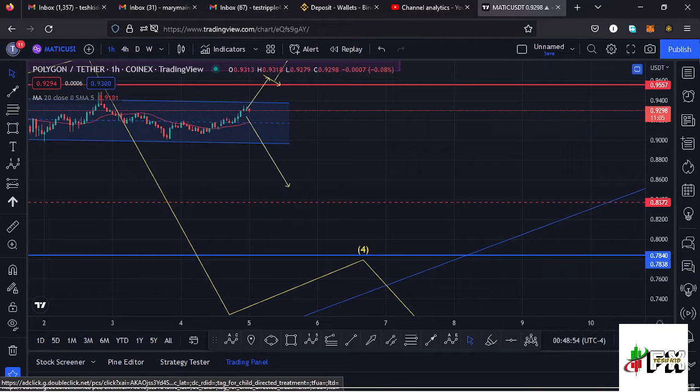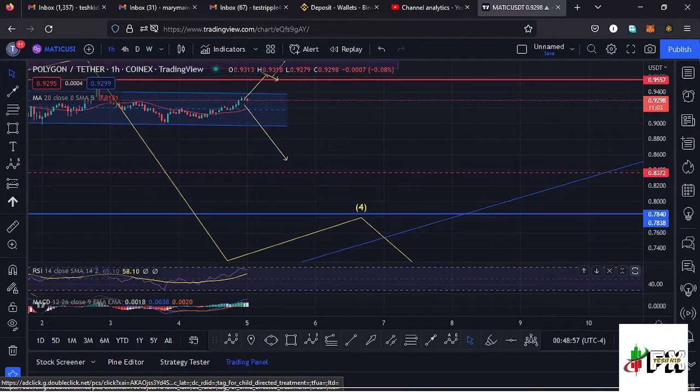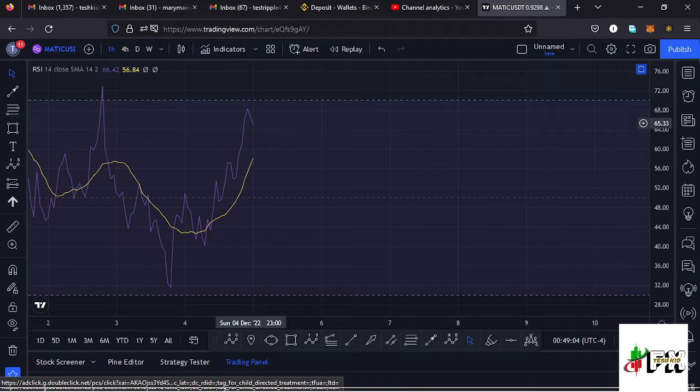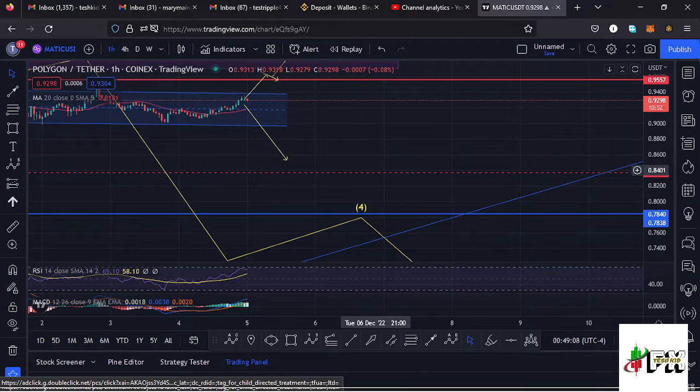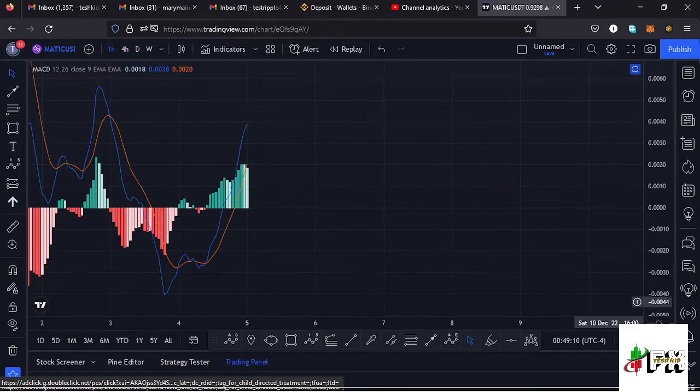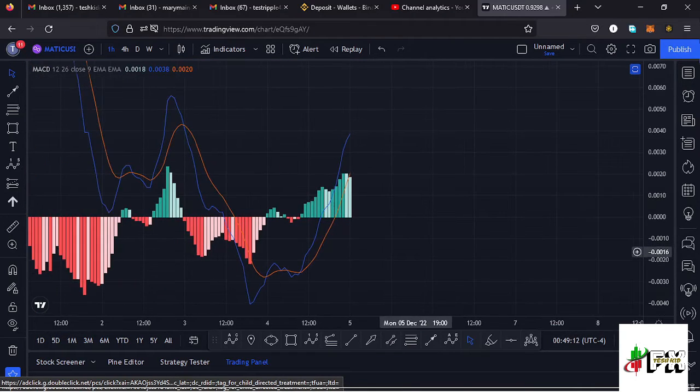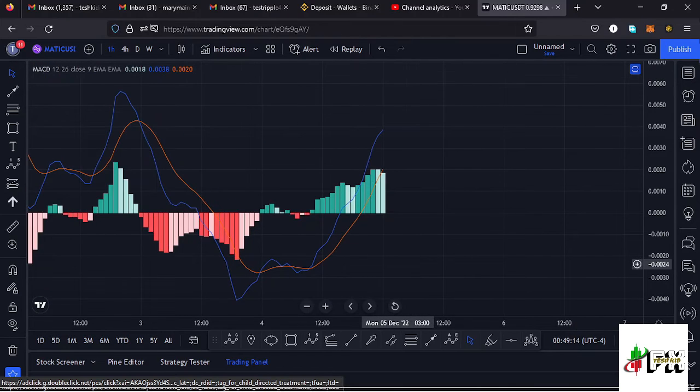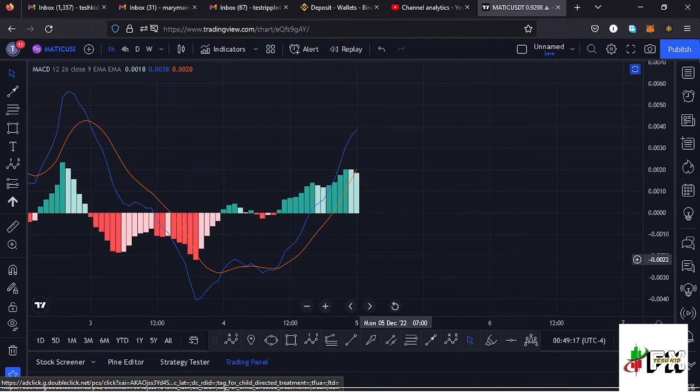Also taking a look at the indicators here on the 1 hour chart, on the RSI we are trading at around the 65 mark, meaning we have massive room for us to support any movements to the upper side before we get into the overbought region. Also taking a look at the MACD, on the MACD we have printed a bullish cross, and that would mean higher prices are coming our way. So let's be patient and see how that plays out, and I'll keep you updated.